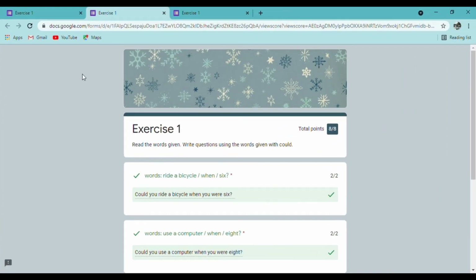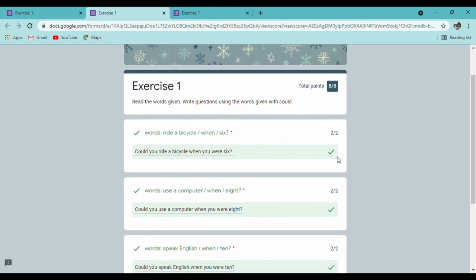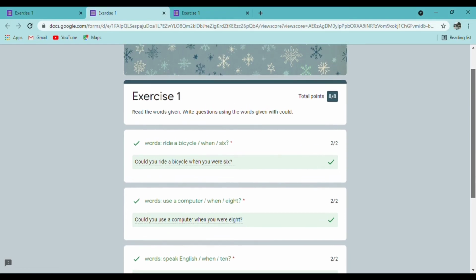Now we will discuss the answer together. As you can see, for number 1 here, the words are ride a bicycle when 6. So the answer here is, could you ride a bicycle when you were 6? Okay, so we use could as asking the question.